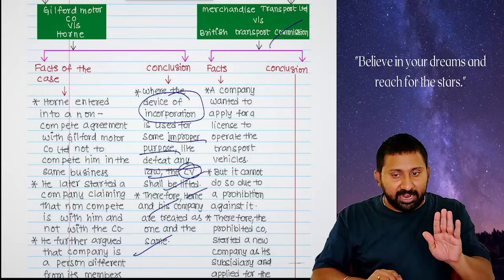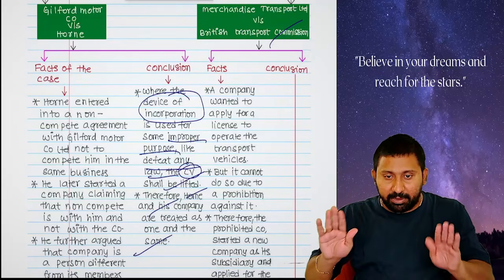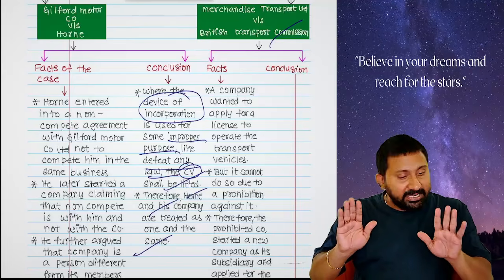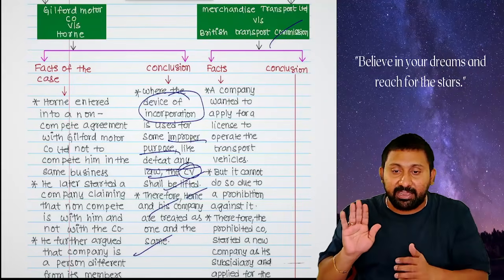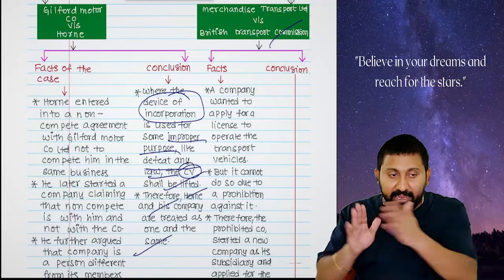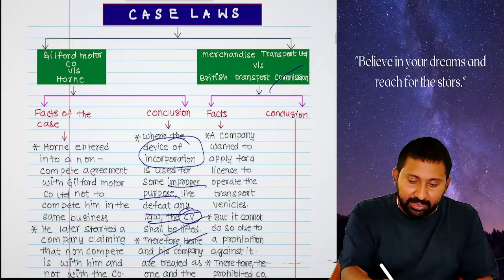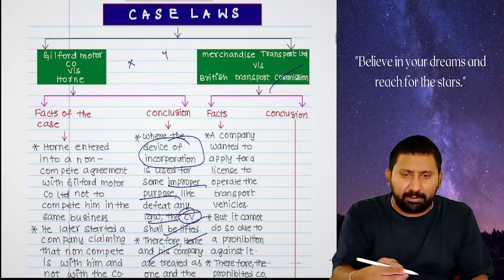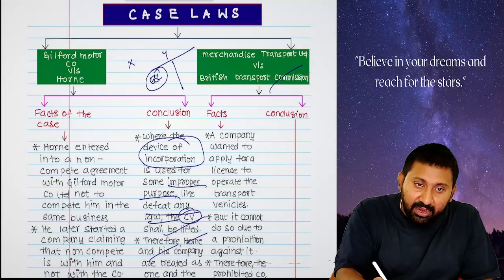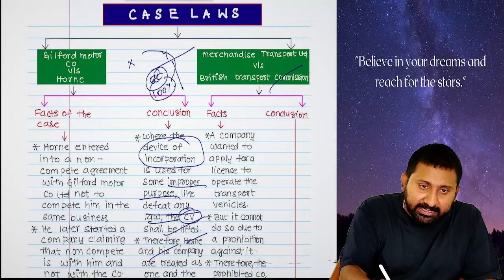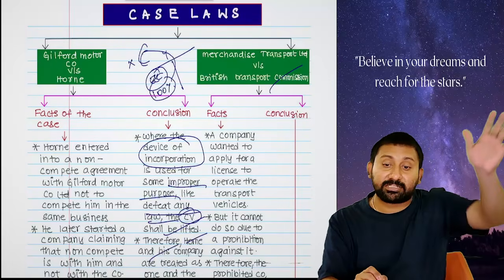Therefore, X Limited started Y Private Limited, a company. Since X cannot do anything on its own, it will get it done through this company. Why? In this second company, X holds 100% of the capital. See here, X Limited and Y Private Limited. In Y Private Limited's balance sheet, the equity share capital, 100% is held by X. Which means X is the holding company, and Y is a wholly owned subsidiary.